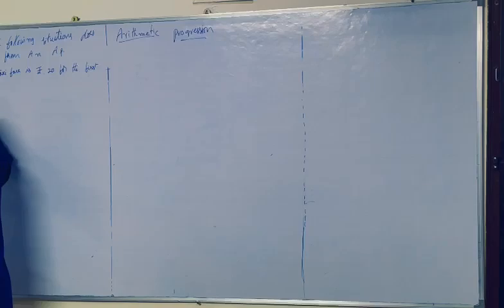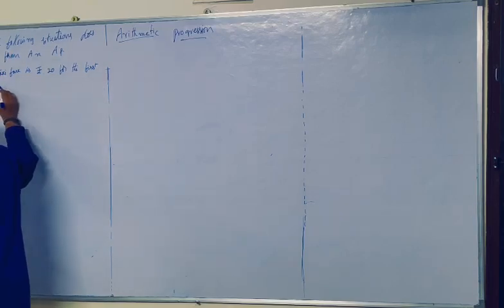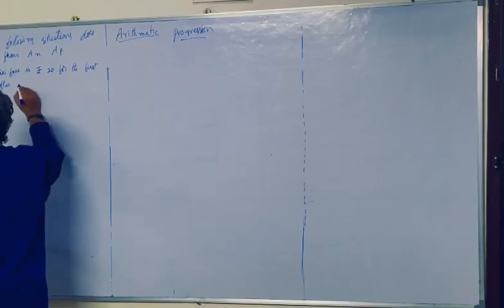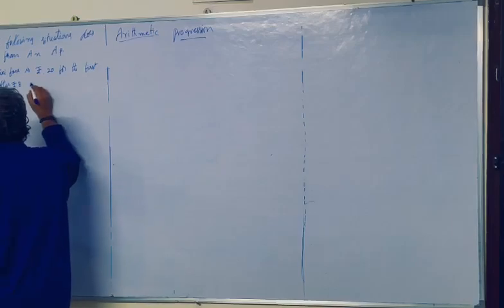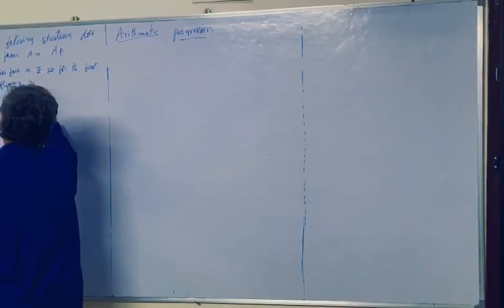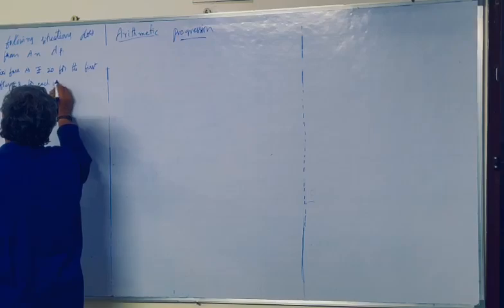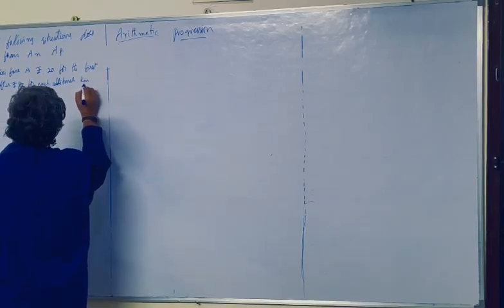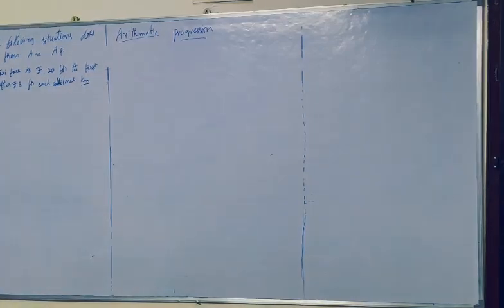For the first kilometer, and thereafter, 8 rupees for each additional kilometer. Additional kilometer. What is given here?